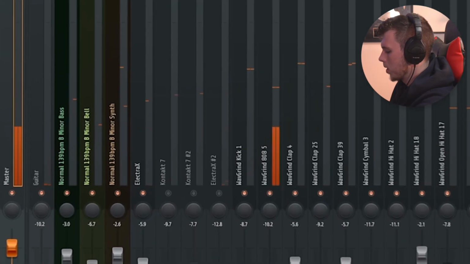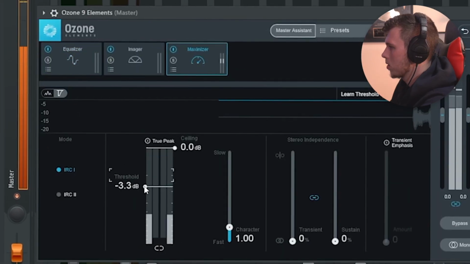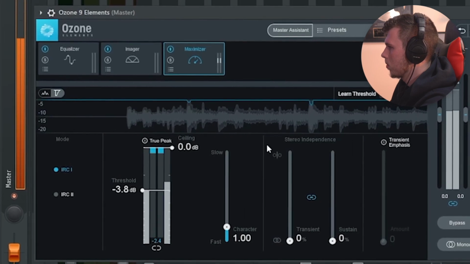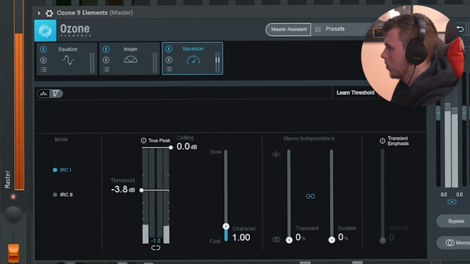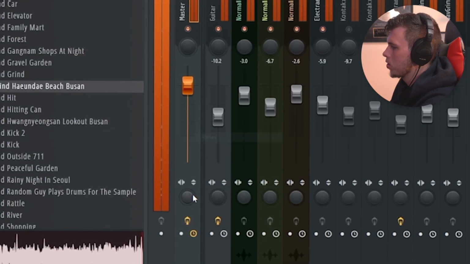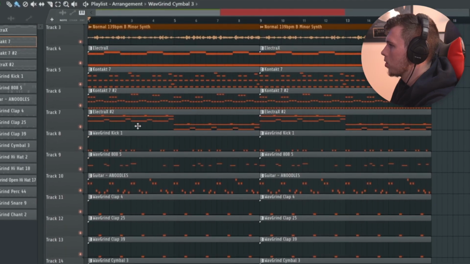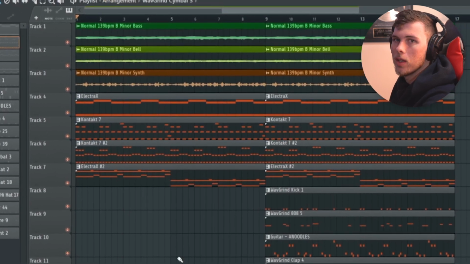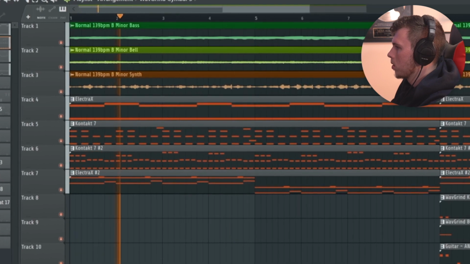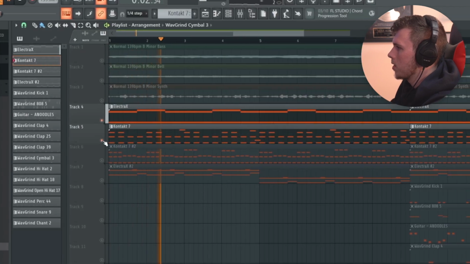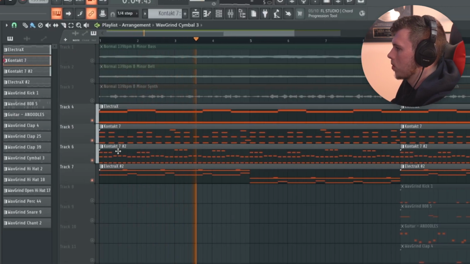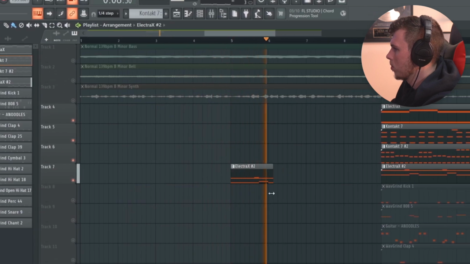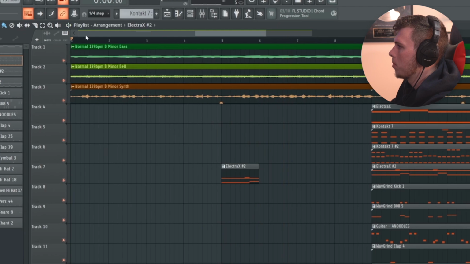I'm going to open up Isotope Ozone again on the master. Reset the stereo separation. I'm going to do an 8-bar intro, so I'm going to remove all the drums and then decide which melody layers I want to be in for the intro. Obviously these ones here are all way too much. I'm going to add just part of that melody at the start.